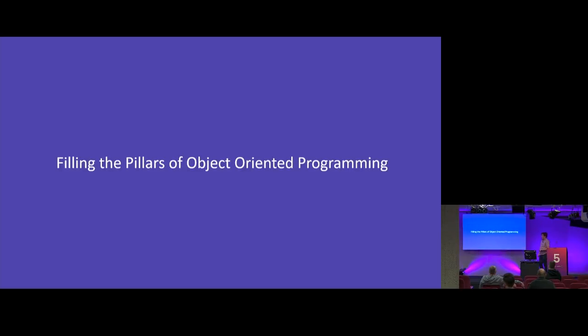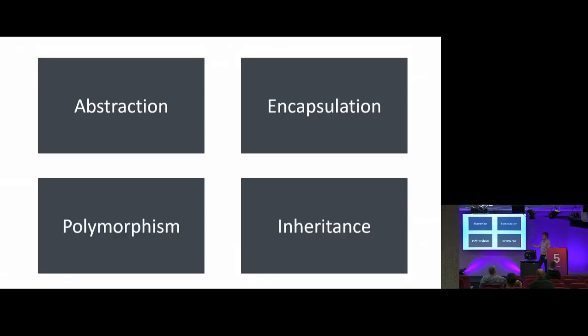We need to make sure that Kotlin can help us fill out the other pillars of object-oriented programming. Whether you want to debate if it's abstraction, encapsulation, polymorphism, or inheritance, or if you don't like the idea of inheritance being its own, because polymorphism can arguably handle that, or if you've got the full 6, I'm talking about these 4. In my opinion, the things we need to support these are encapsulation keywords, public, private, protected, all that. Inheritance is obvious, being able to inherit classes. Abstraction and polymorphism can also be helped with the way we handle multi-level inheritance or interfaces and abstract classes and everything in between.